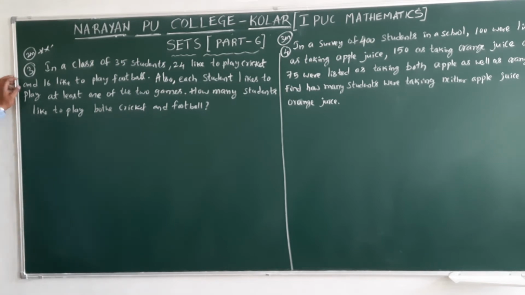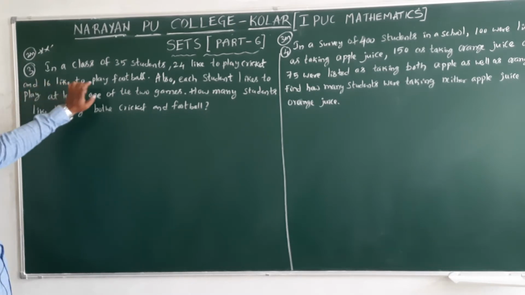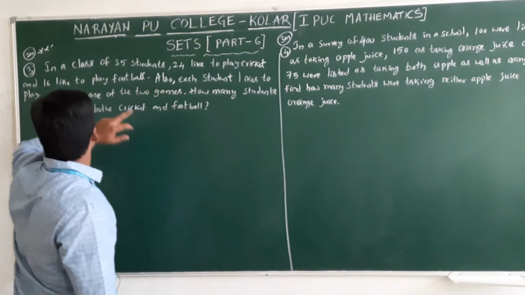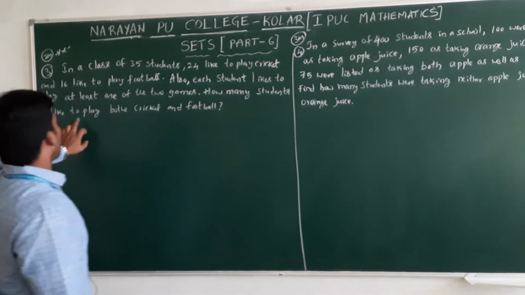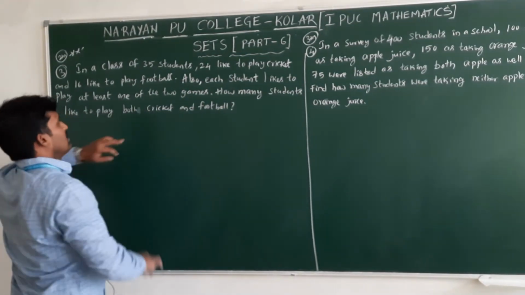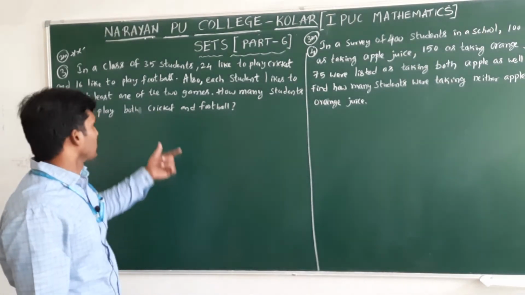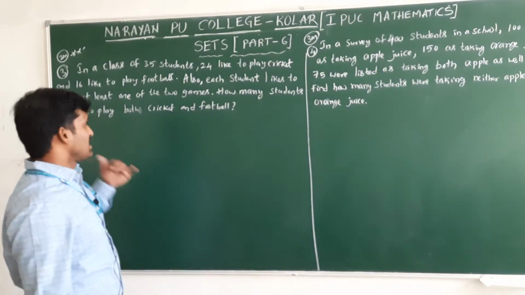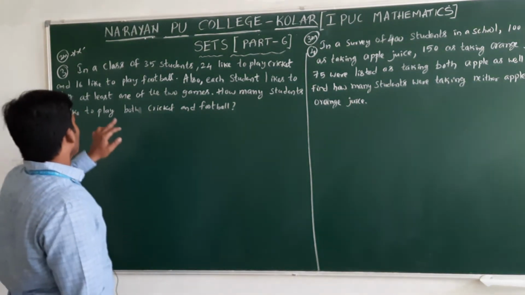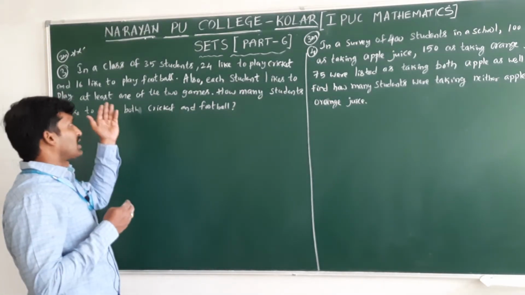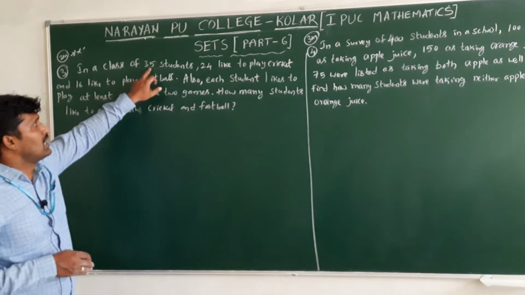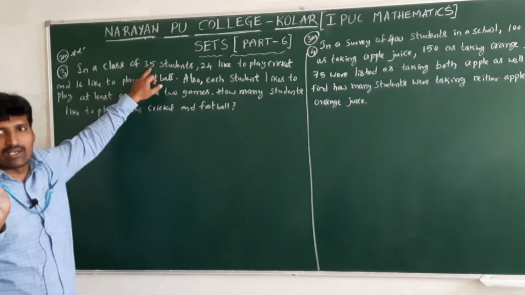Okay, example 3. In a class of 35 students, 24 like to play cricket and 16 like to play football. Also, each student likes to play at least one of the two games. How many students like to play both cricket and football? That means we need to find the intersection value. Clearly, they said each student likes to play at least one, so every student will play a game. That's why the total of 35 students is equal to the union value also.